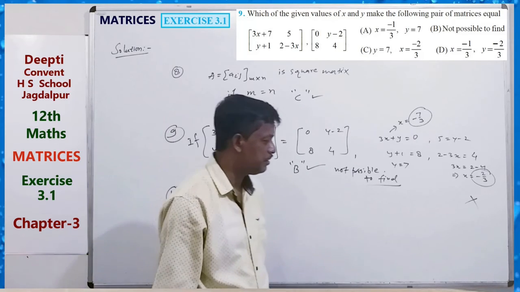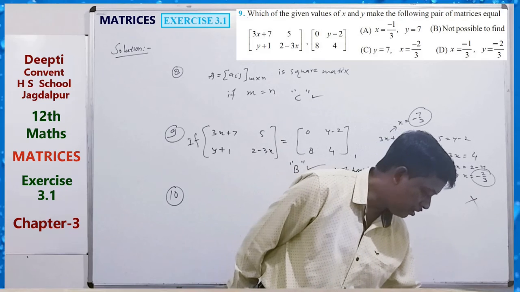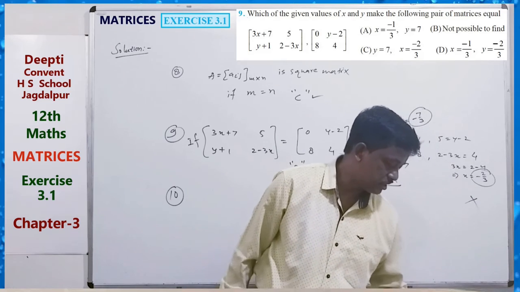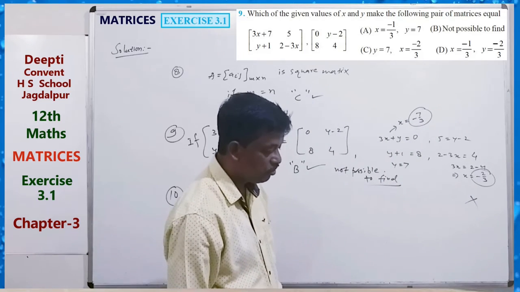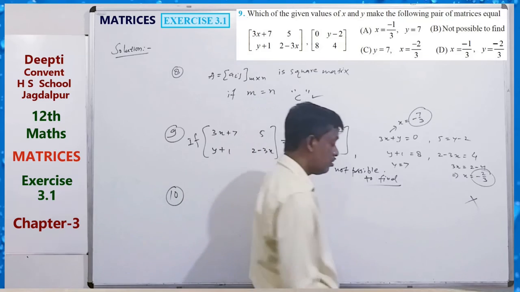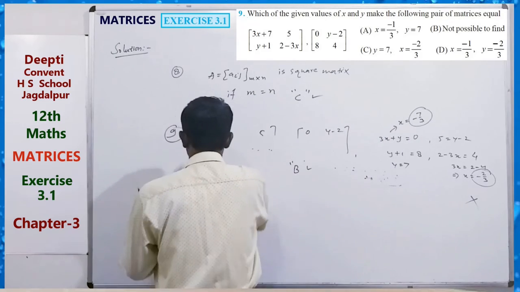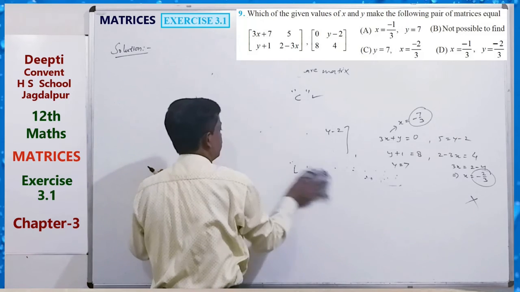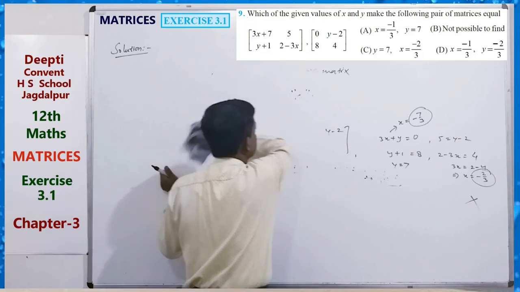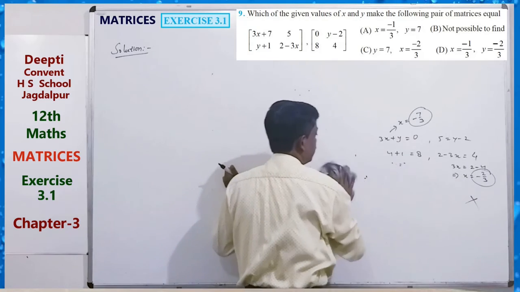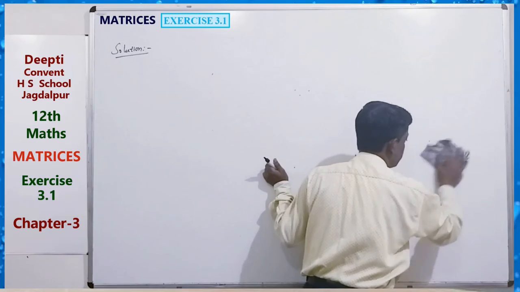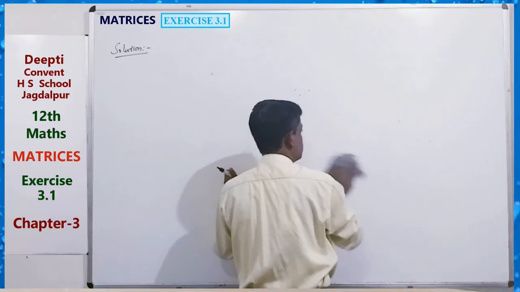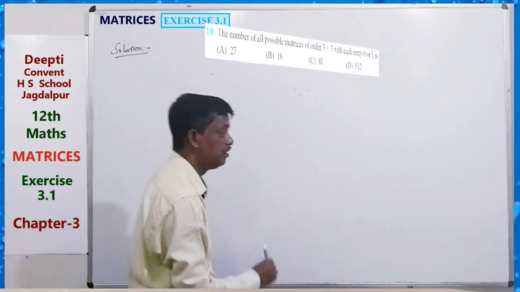Now question 10. What is the number of all possible matrices of order 3 by 3 with each entry 0 or 2? This is a very important question. We have to write matrices of order 3 by 3.